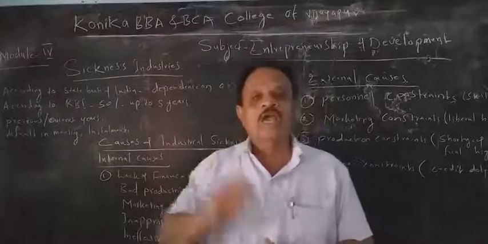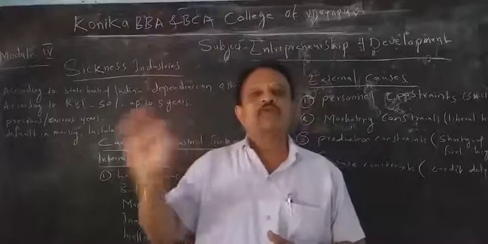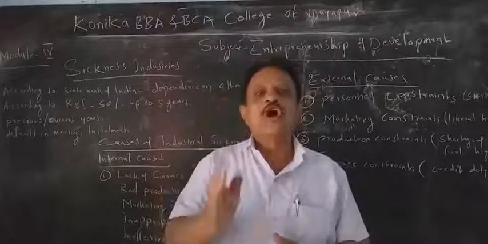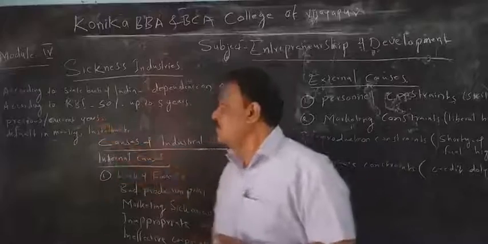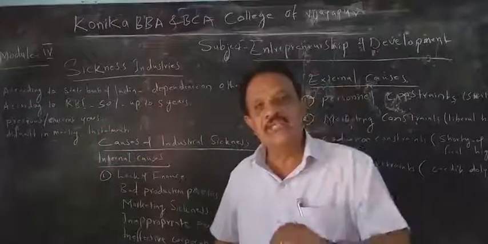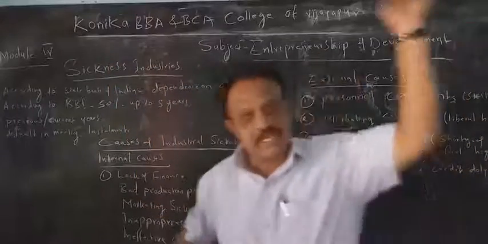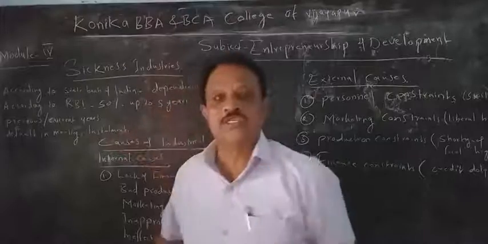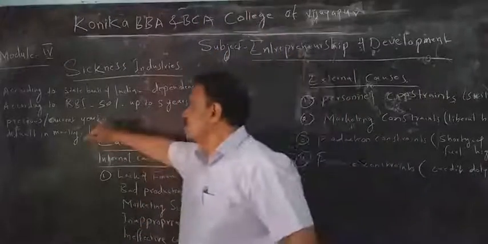According to the RBI, if they lose 50 percent continuously up to 5 years, that industry is a loss industry or sick industry. Suppose previous year they lost and current year also lost, continuously lost, then that industry is also a sick industry or loss industry.